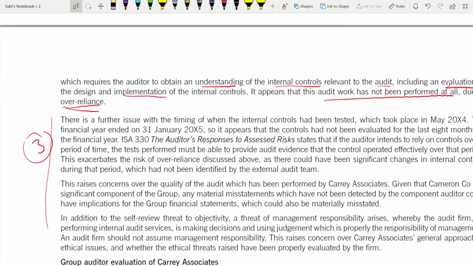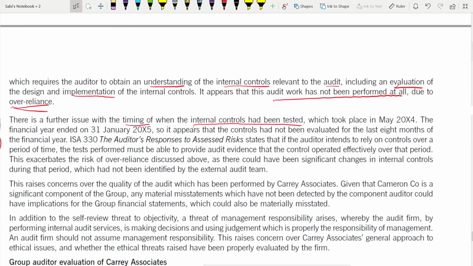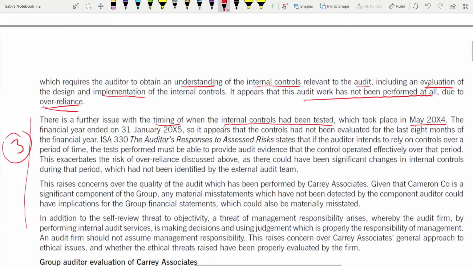Third issue is timing of when the internal controls have been tested, which took place in May 2004. So the financial year ended on 31st Jan 2005. So it appears that the controls have not been evaluated for the last 8 months of the financial year. This is an issue because internal controls have to be tested very frequently, whether there are some changes or not.